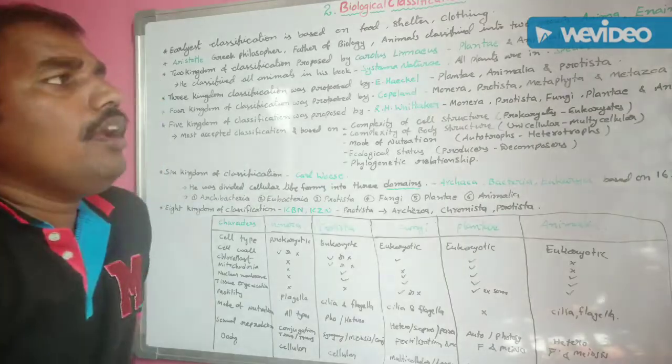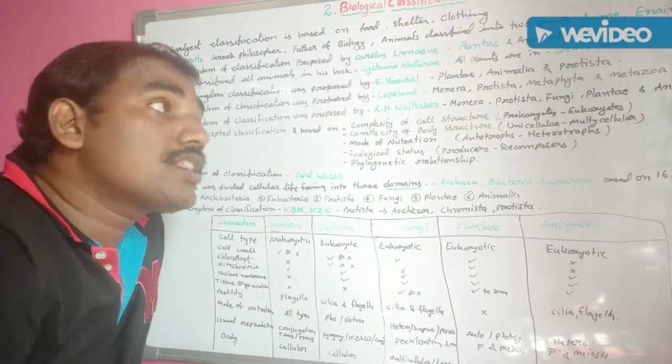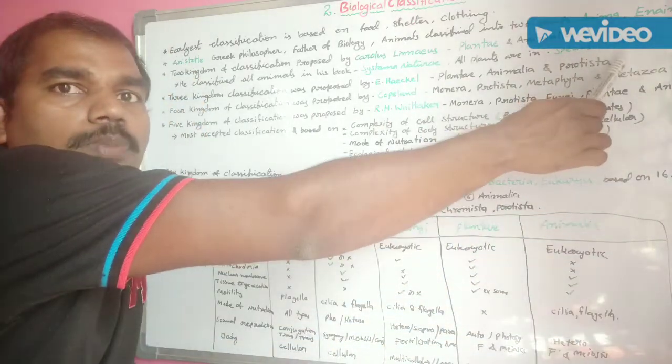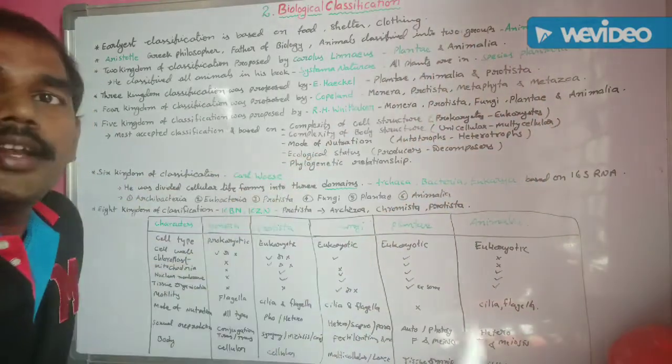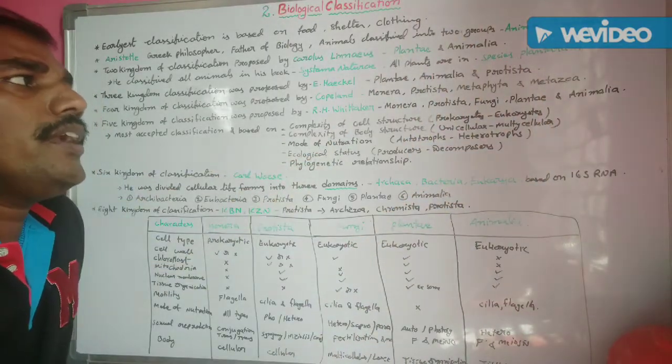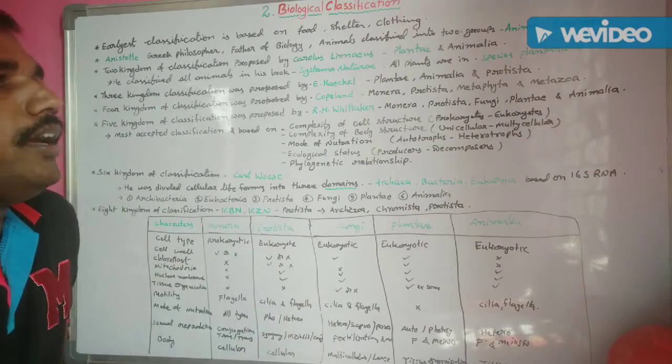In the same way, all plants are classified in his book Species Plantarum. In Species Plantarum, all plants are categorized.